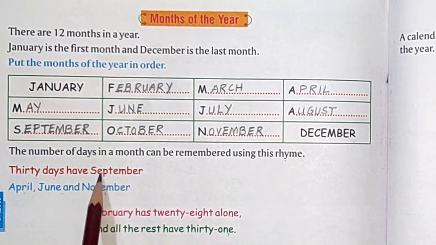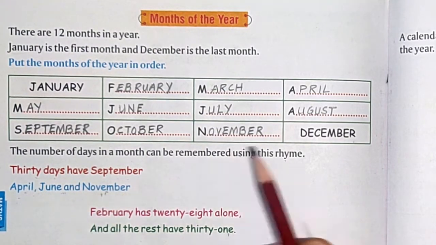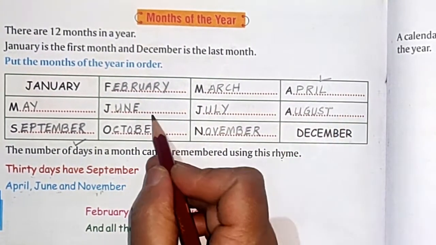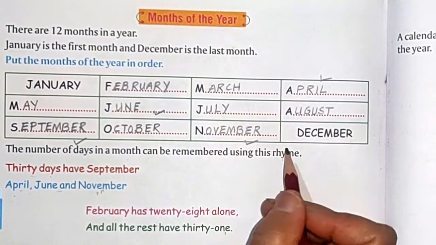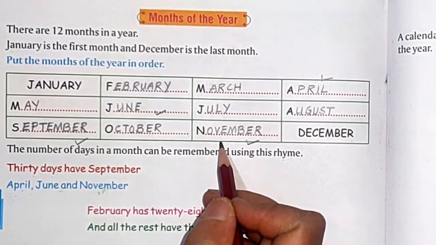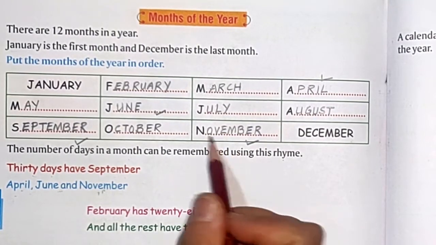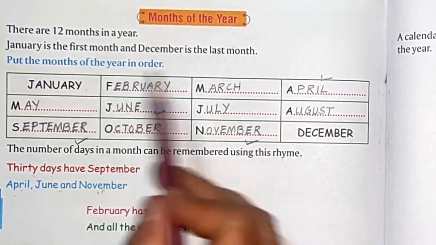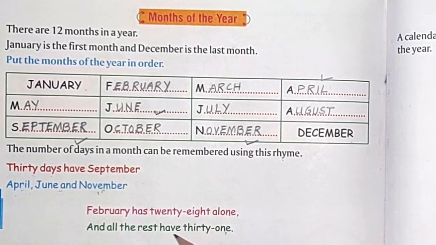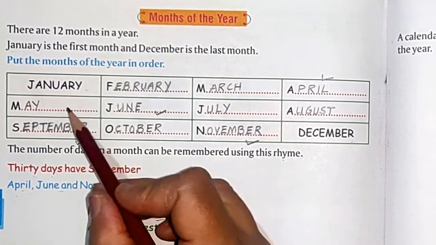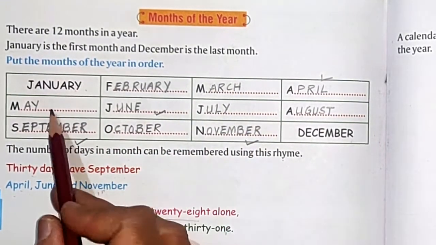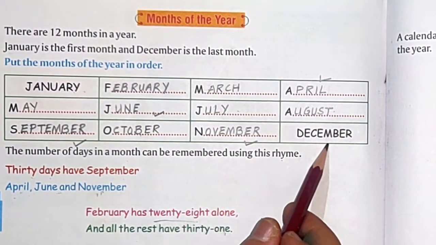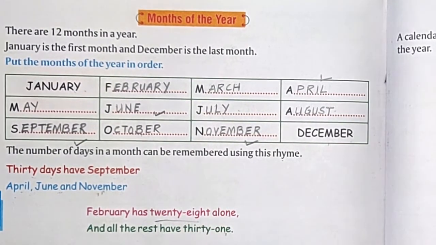Which means September, April, June and November, these 4 months only having 30 days. And other months left, the remaining months, February is the shortest month, that is 28 days it has. So January, March, May, July, August, October and December are having 31 days.